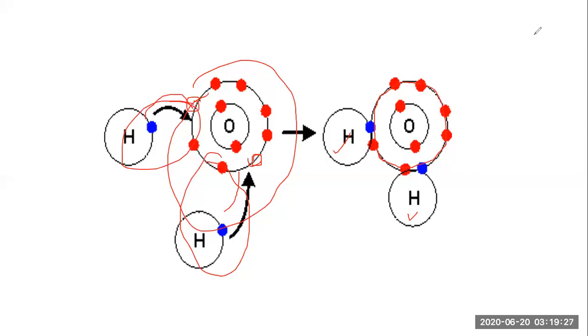Whatever they're getting. The same happens here. The octet rule does not worry about where the atom is getting another electron from. It only worries about whether the octet rule is complete, I mean, whether 8 electrons are there in the shell. Yes, you have passed the examination. Now we are stable. So this is the case happening in these atoms. Okay, so let's move further.